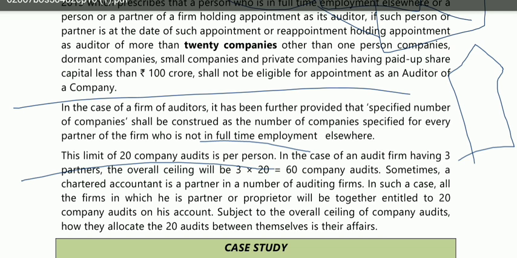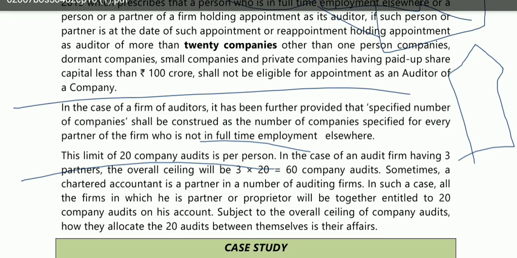They have also given an example that in the case of an audit firm that has three partners, the overall ceiling for that firm will be 60, because every person has the right to audit for 20 companies. Now, sometimes a chartered accountant is a partner in a number of auditing firms. In such a case, all the firms in which he is a partner or proprietor will be together entitled to company audits on his account, subject to the overall ceiling. How they allocate the 20 companies between themselves is their affair.